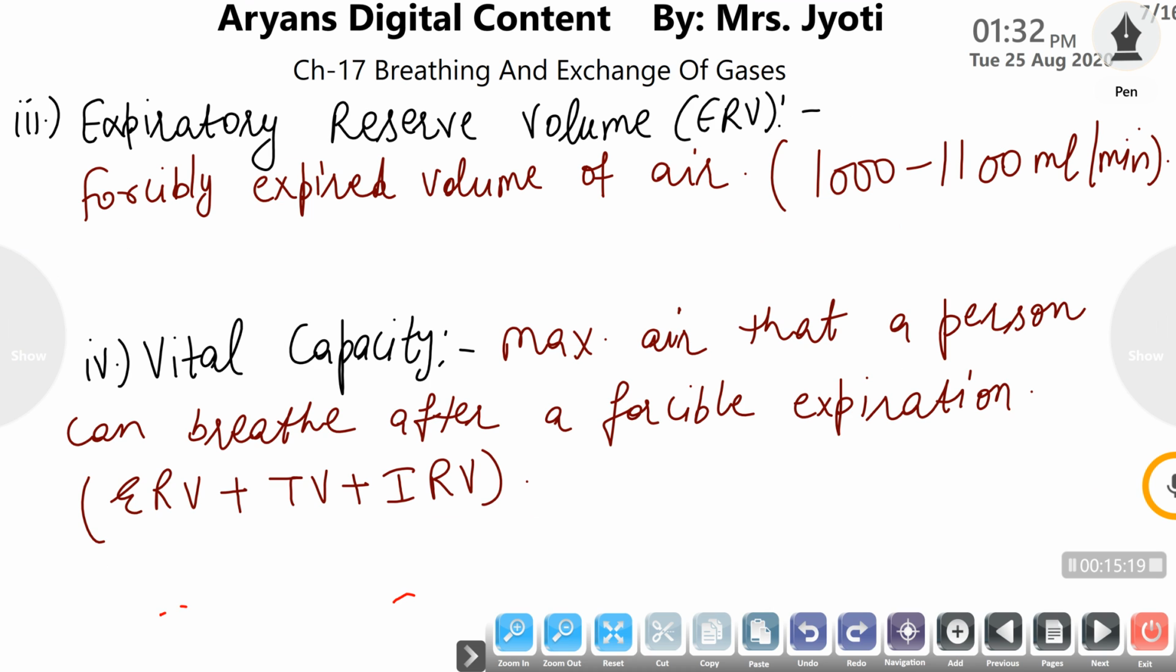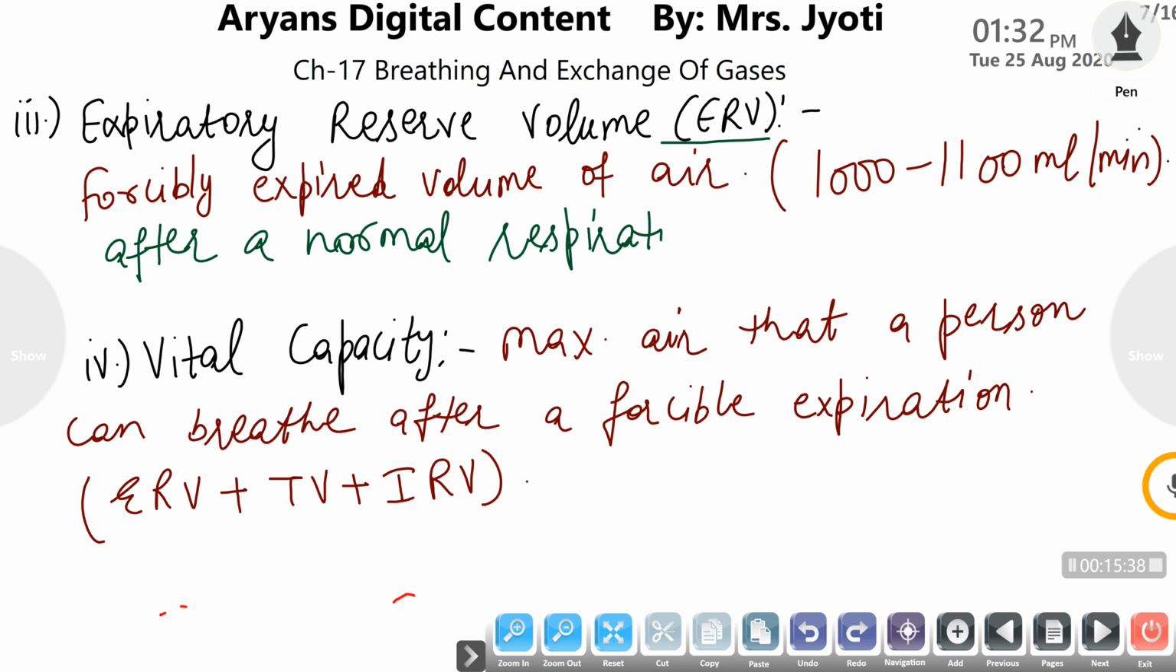Now expiratory reserve volume, abbreviated as ERV, is the volume forcibly expired after a normal expiration. Means along with a normal expiration, the maximum volume of air which can be expired forcibly is termed ERV or expiratory reserve volume. It comes to about 1000 to 1100 ml.